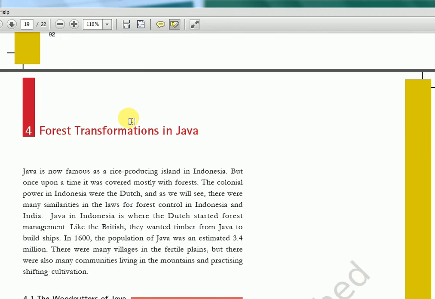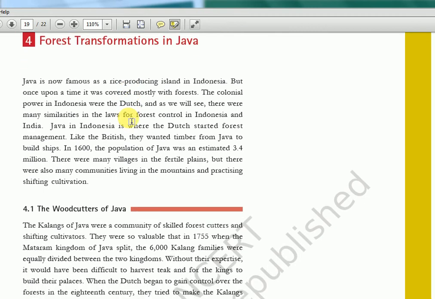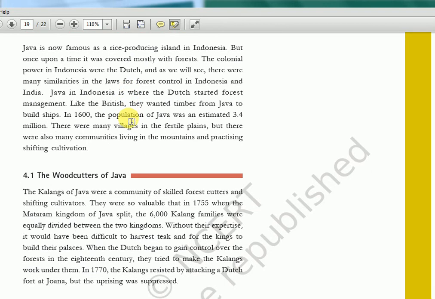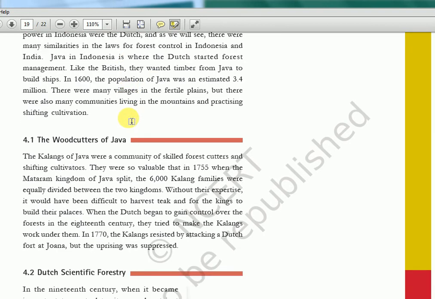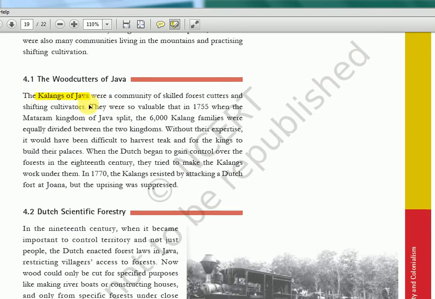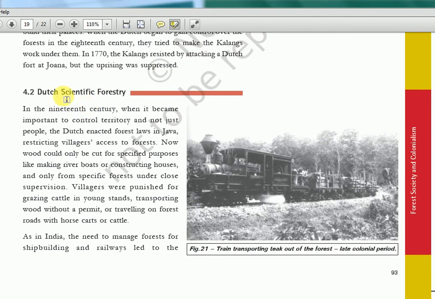Now in Java, I don't think we need it. I'm not going to go through it. It's very irrelevant. UPSC is not going to ask about the tribal people in Java. It's just for a comparison of how the Bastar villages and how the Java rebellion happened. So the name you can remember here is the Kalangs of Java. They were a community there, skilled forest cutters, and it was not British there, it was Dutch.